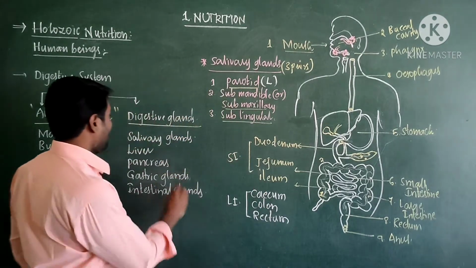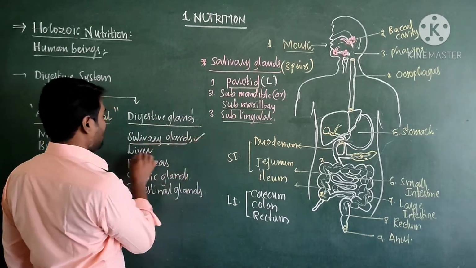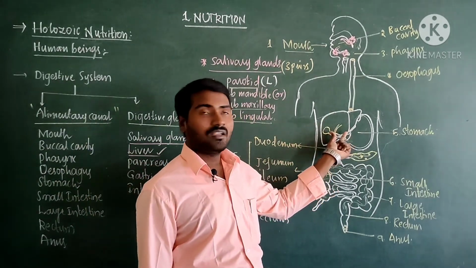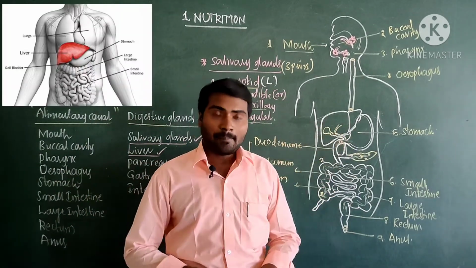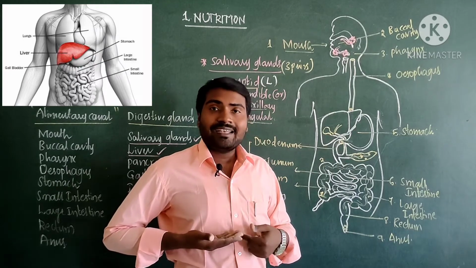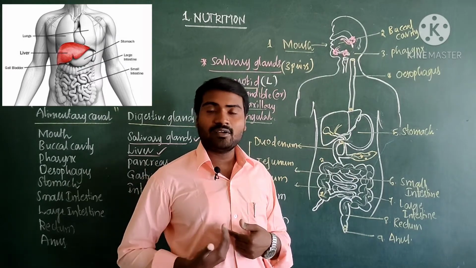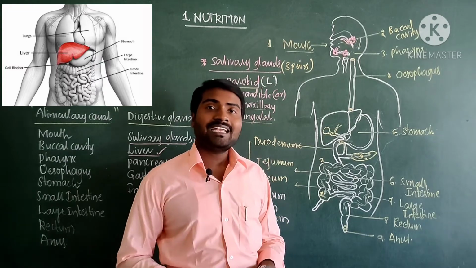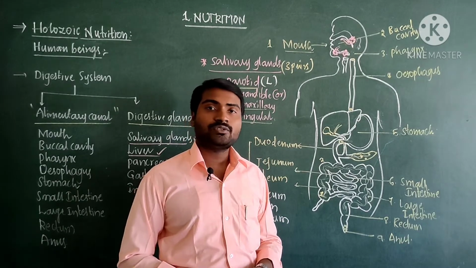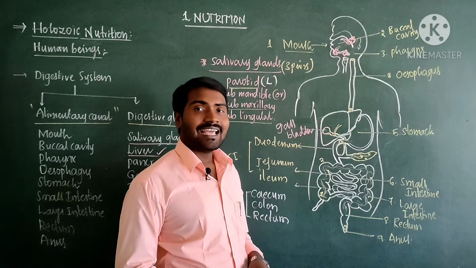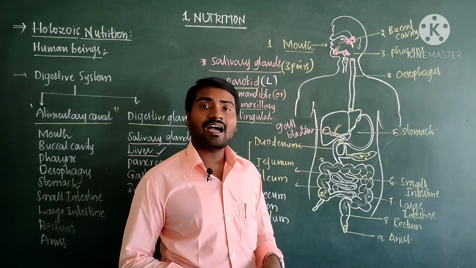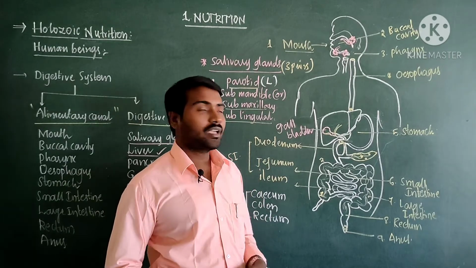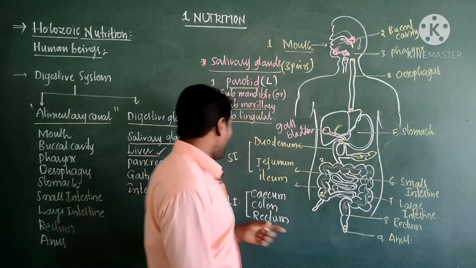Come to liver. So liver is the largest gland. We know that liver is the largest gland, present immediately below the diaphragm, slightly towards the right side, which produces a digestive juice called bile juice. And liver contains a sac-like structure called gallbladder, where the bile juice is temporarily stored. Right.